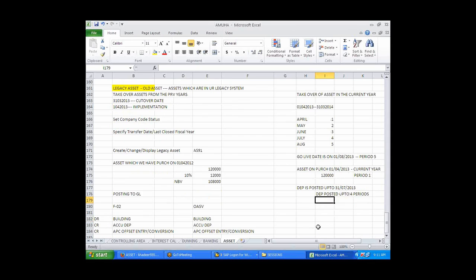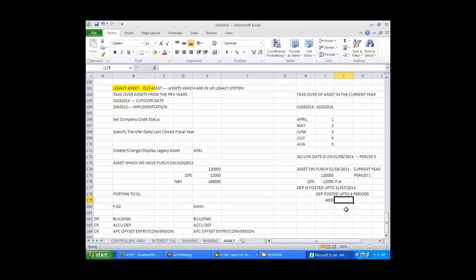Okay. So total depreciation is how much? Depreciation is at the rate of 10%. So total depreciation will be how much per year? 12,000, right? So that is per annum. So the 4 months' depreciation will be how much? 4,000, right? Okay. So this depreciation is posted where?